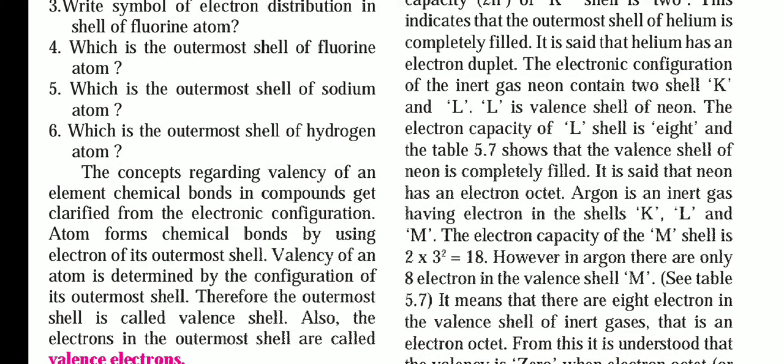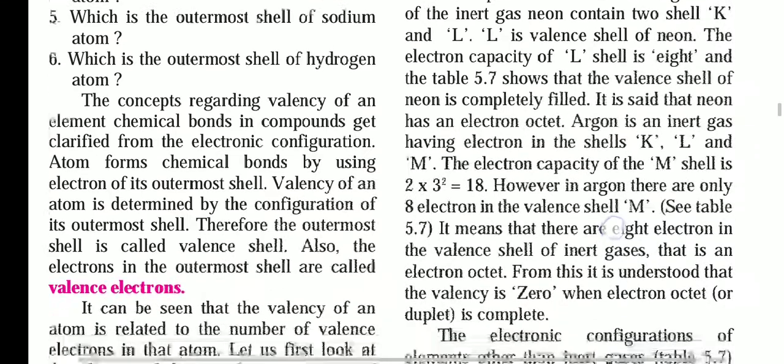It completes its octet, because 8 electrons are present in the shell, that's why it is known as the electron octet. So helium is known as the electron duplet, and neon is said to be the electron octet. Both things you have to understand. It will come in the exam in fill in the blanks. Helium is known as the electron duplet, and neon is said to be the electron octet.